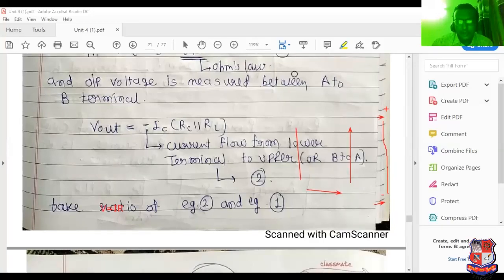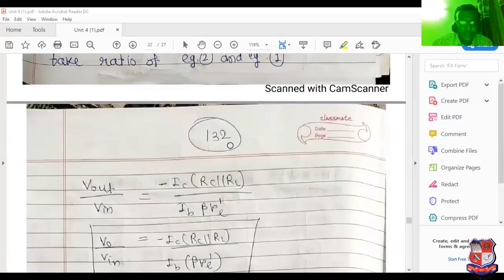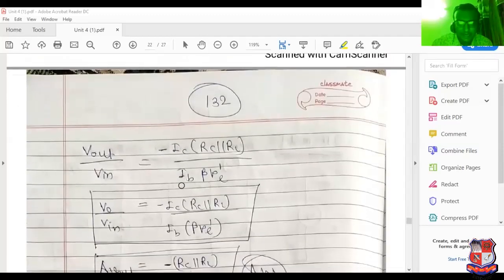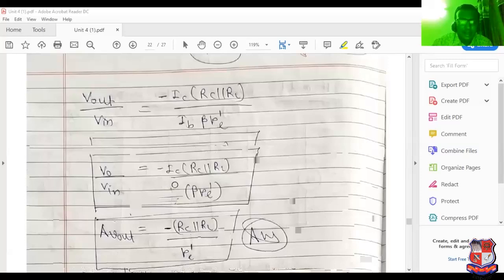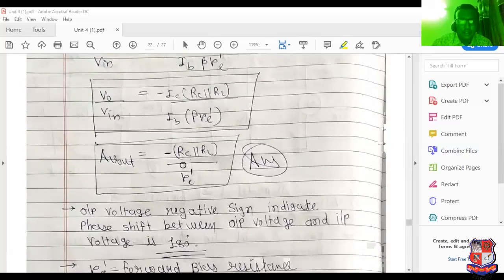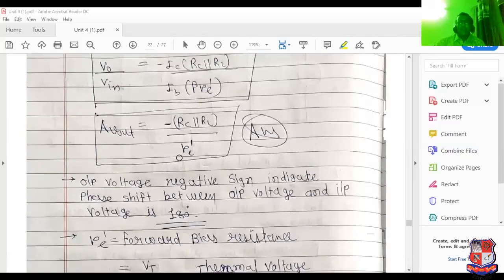Now we can obtain the ratio of equation 2 and 1. So minus IC RC parallel RL and IB into beta Re dash. IC divided by IB is equal to beta. Beta and beta can be cancelled. So the voltage gain equation is minus RC parallel RL divided by beta Re dash, that is, divided by Re dash.